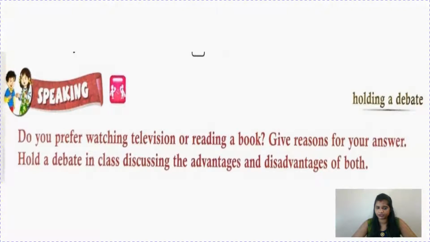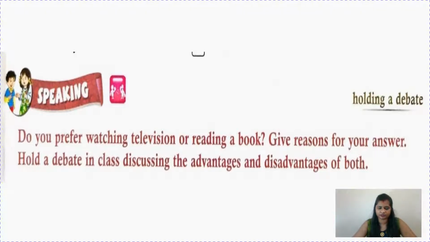Suppose you are talking about television, so you can compare it with a book, that when we are reading a book, we can just make visuals in our mind. But when we are watching television, we can see everything happening. In a book we can read about Africa, right? But when we are watching television, we can see Africa, we can see its culture, all the beautiful places. Suppose take the example of Kerala. When you are reading a book about Kerala, it will tell about the backwaters, all the culture, the festival Onam, the elephants, so many things. But when you are watching it, you can see everything moving and you will understand it in a better way.